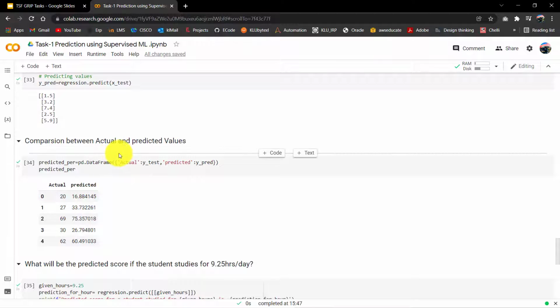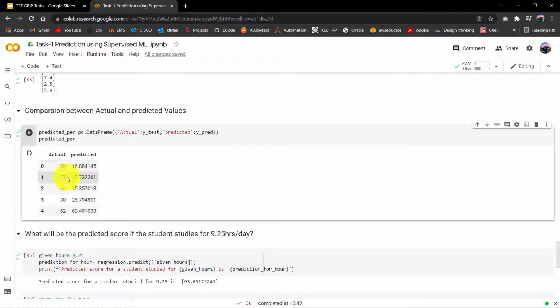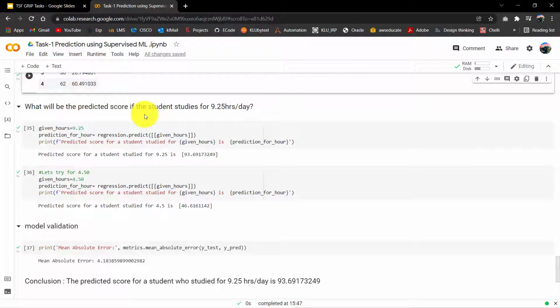Now we will be comparing the actual and the predicted values. The second column represents the actual values and the third column represents the predicted values. The question is, what will be the predicted score if a student studies for 9.25 hours per day? The code is given below. Given hours, prediction for hours, we will use the regression model's predict.